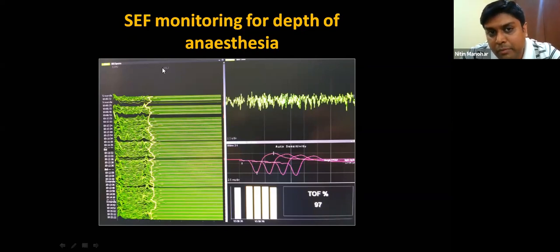This number, if you multiply the SCF by 3, you can get a number which is probably going to be equal to your entropy or BIS. So you can correlate your depth monitoring and titrate your anesthetics with this.